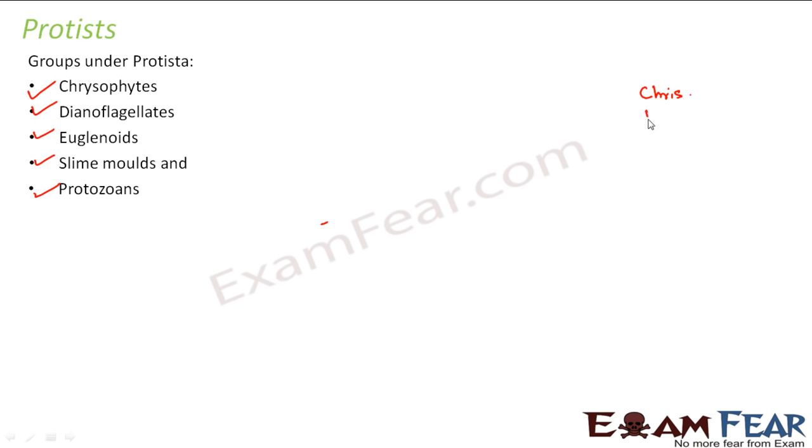Chris, Diana, Protest, United, Sports. So these are some simple words. You can remember this in the form of a sentence like Chris and Diana protest against United Sports. So it is easier to remember.